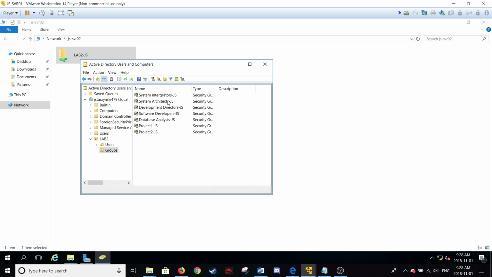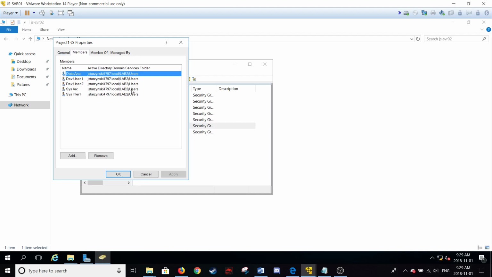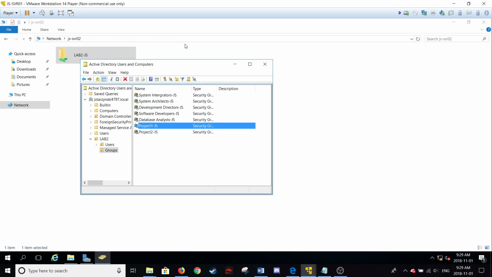Now, in this case, because there were going to be specific people from each of these groups that were going to have access to project 1 and project 2, I made specific groups for project 1 and project 2. And inside those, I just put the users that were going to have that, because in a lot of cases you can nest the groups inside of other groups to give them added permissions. But in this case, because only 2 of my software developers and 1 of my analysts were going to be in each of the groups, you can't really do it that way. So I just made separate groups. So that is my organizational units.